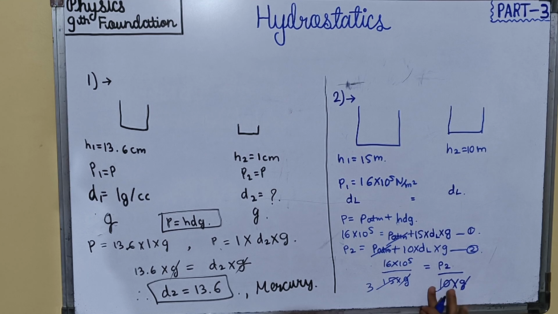This 2 was in division, it will go in multiplication. And the value will become 11 into 10 raised to 5 Newton per meter square.